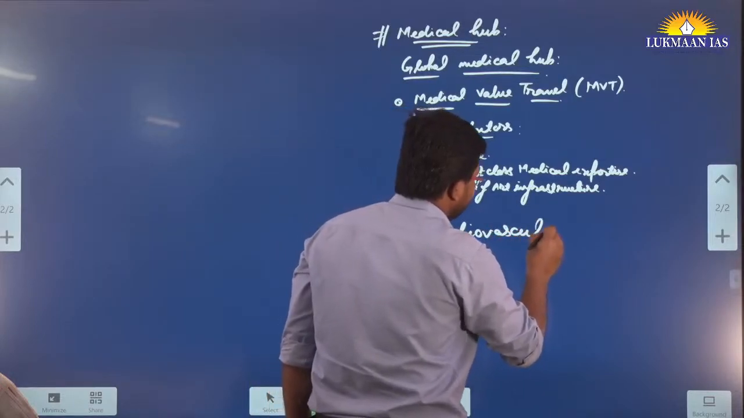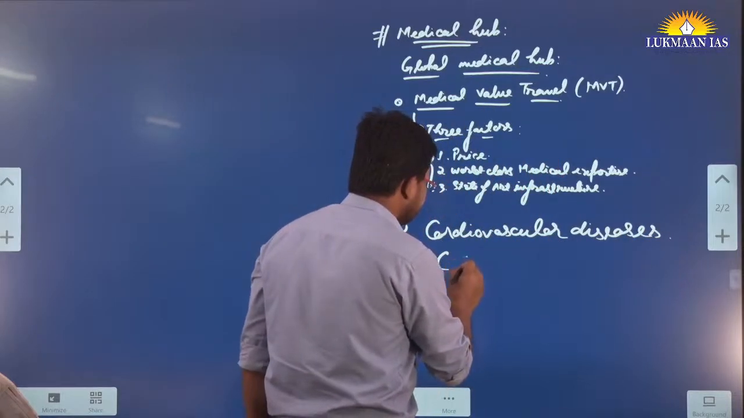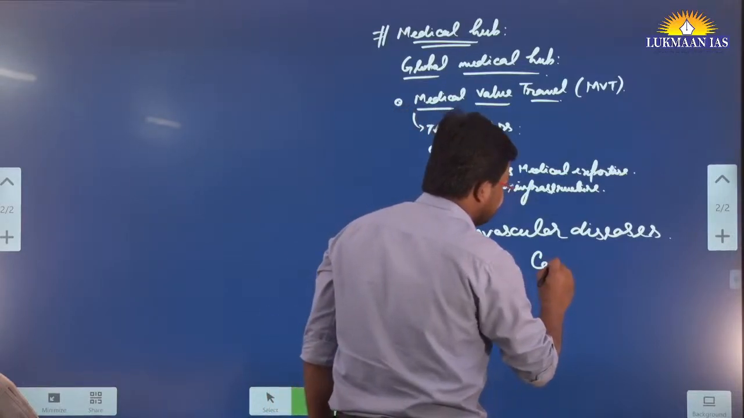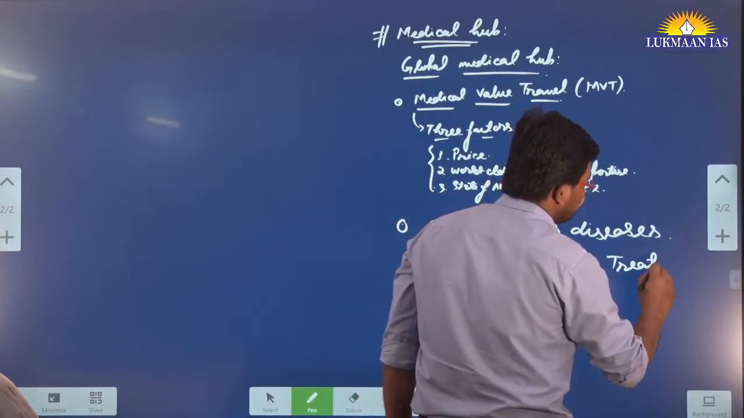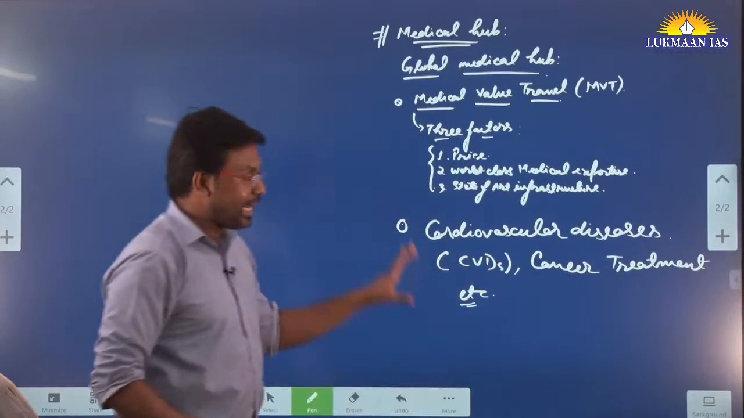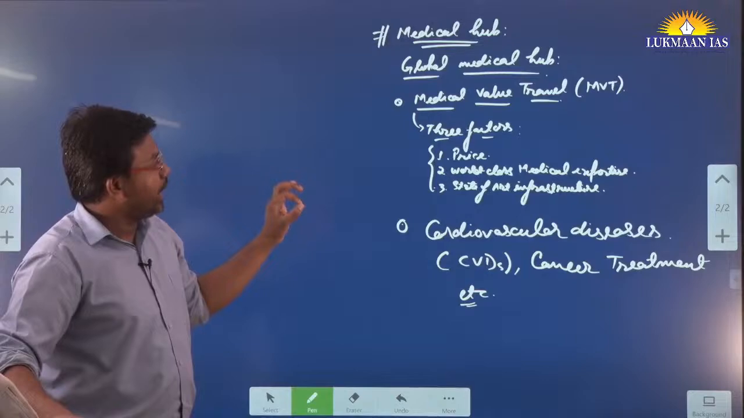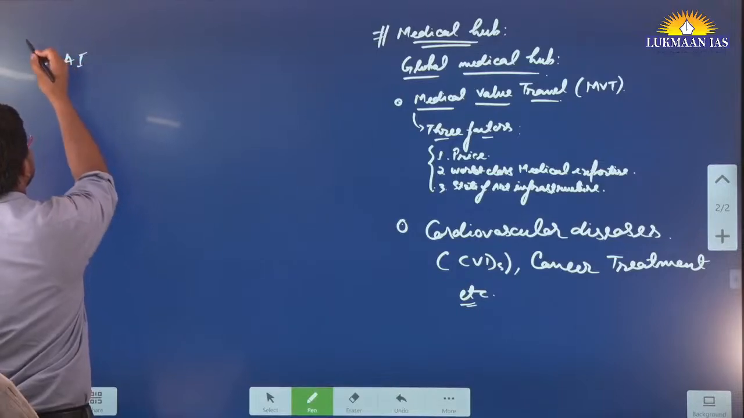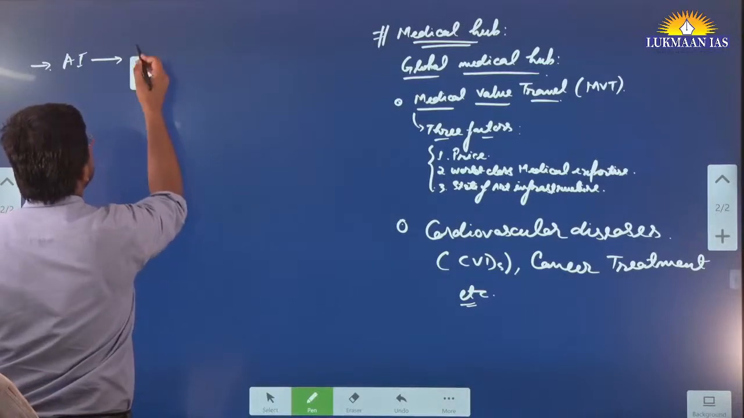Cardiovascular diseases, in short known as CVDs. And then cancer treatment, which happens in the oncology department. So that's why these high-end medical facilities are available, with our doctors and our medical professionals. And we are also utilizing artificial intelligence. We are using artificial intelligence for healthcare purposes.